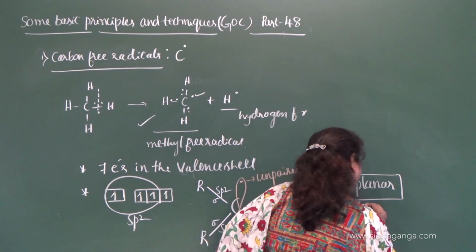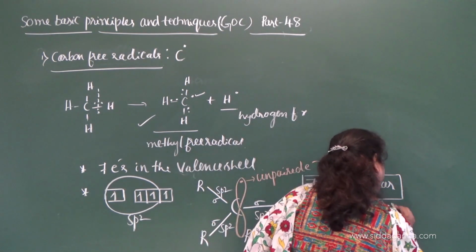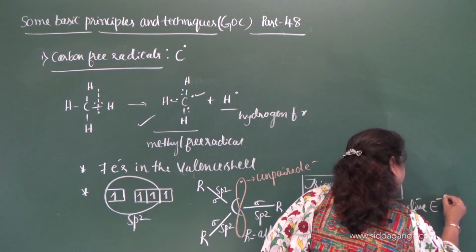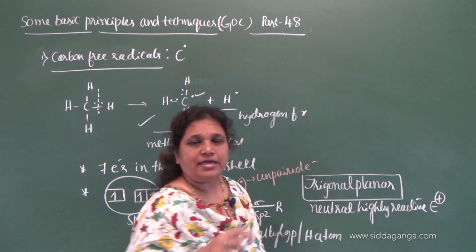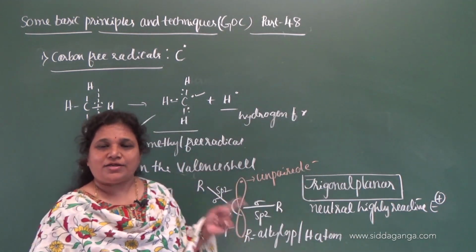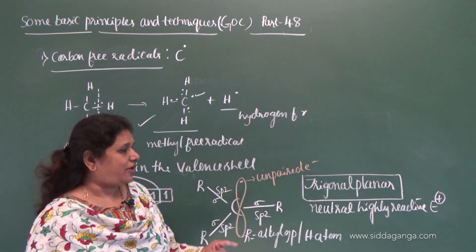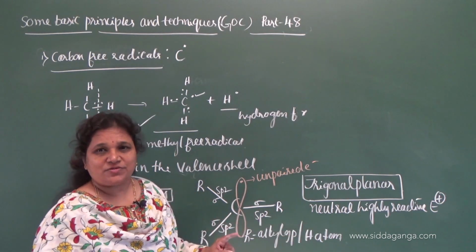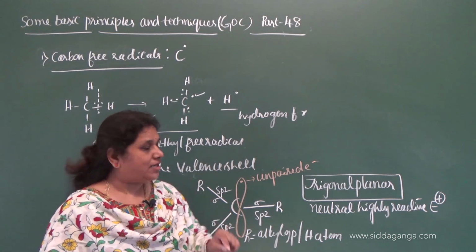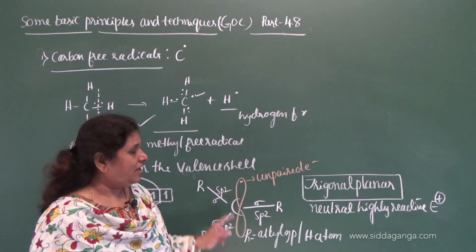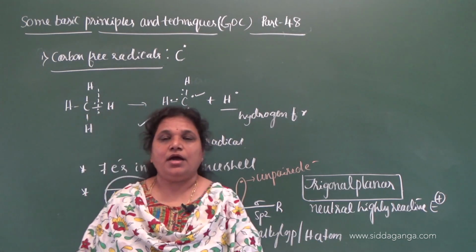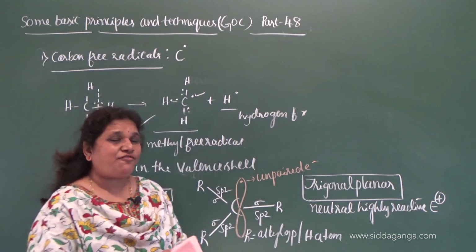Neutral, highly reactive electrophile. Why is it highly reactive? Compared to a positively charged electrophile, this is highly reactive because it is neutral. There is no positive charge and it demands only one electron to complete the octet structure. Therefore, it is highly reactive. So this is about the carbon free radical.